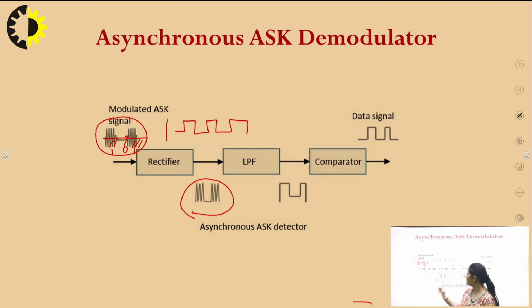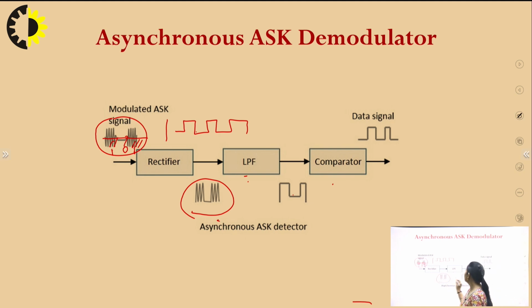This signal is passed through a low pass filter because our message was a low frequency signal, and then it is given to the comparator so that we get the actual shape of the message signal that was transmitted.